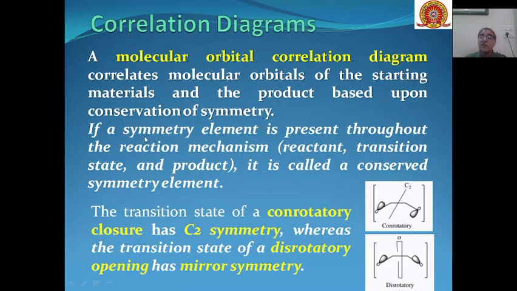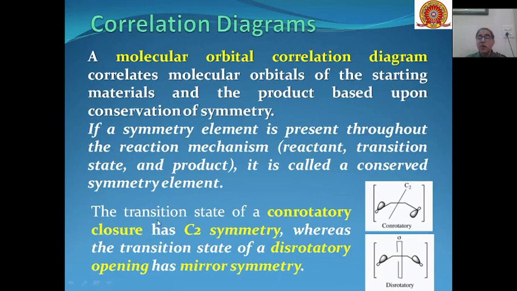If a symmetry element is present throughout the reaction mechanism, that is, the symmetry of the reactant, the symmetry of the transition state, and the symmetry of the product are the same in all three cases, it is called conservation of symmetry elements. And a product will only be formed if the symmetry is conserved throughout the electrocyclic reaction.